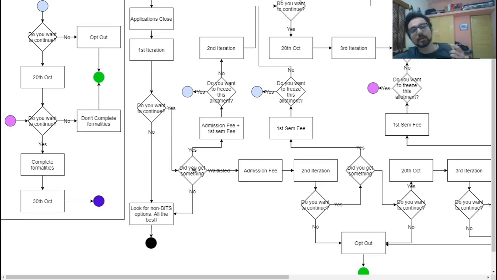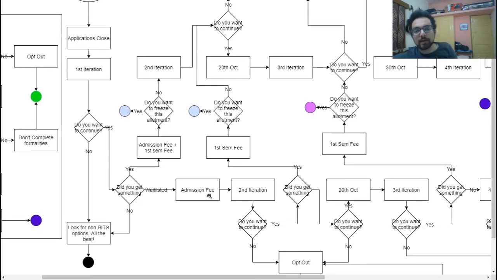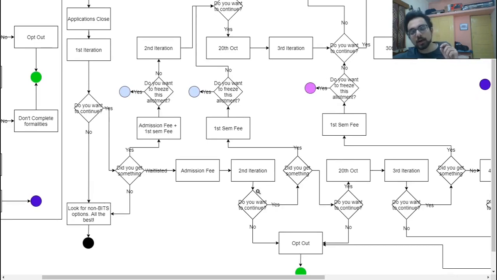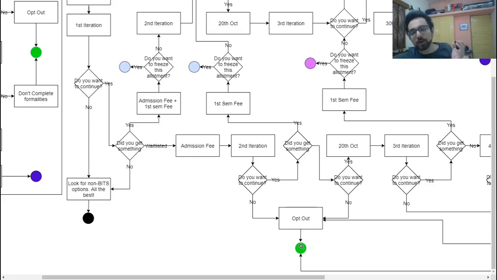Did you get something? I got waitlisted. So now you have to pay the admission fee, which is around 43,000, that smaller portion, and then you will go to the second iteration. Now at the second iteration, you will have a choice to continue or not. If you don't want to continue, you can leave with full refund.